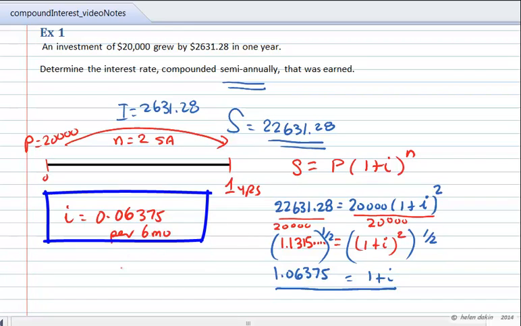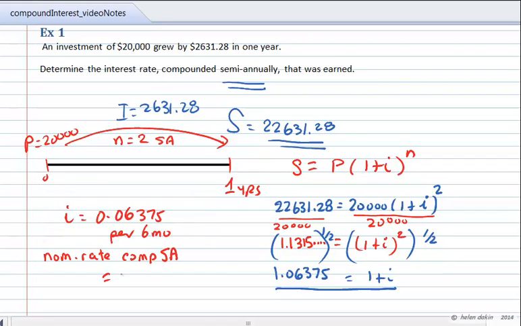So now I know that the interest rate is 6.375% per 6 months. What is the nominal rate compounded semi-annually? The nominal rate compounded semi-annually is going to be equal to 2 times that. And 2 times 6.375% per 6 months is equal to 12.75%. So the nominal interest rate is 12.75% compounded semi-annually, and this will give us that amount of interest over the 1 year time period.